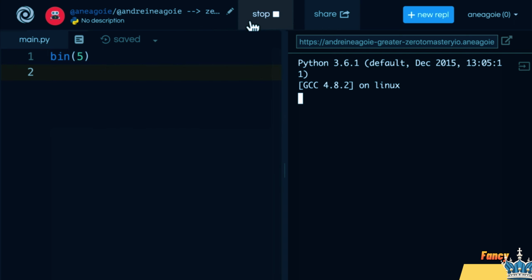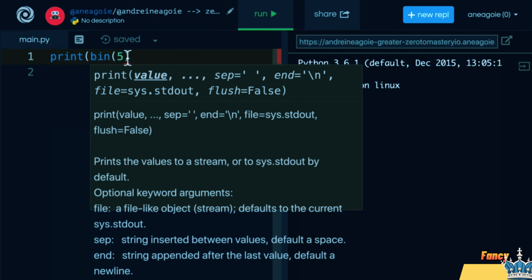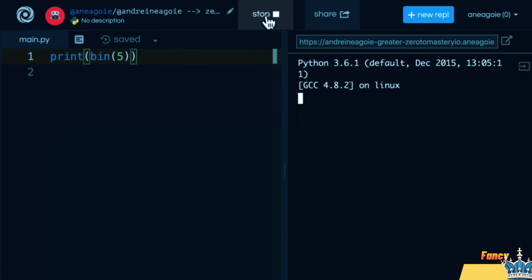If I click run here, well, I have to print, remember. So let's print and click run, and I get the binary representation. Now, instead of all zeros and ones, there's also this idea of b. That is what Python uses underneath the hood to say, hey, when I see this number with 0b, that's a binary number.